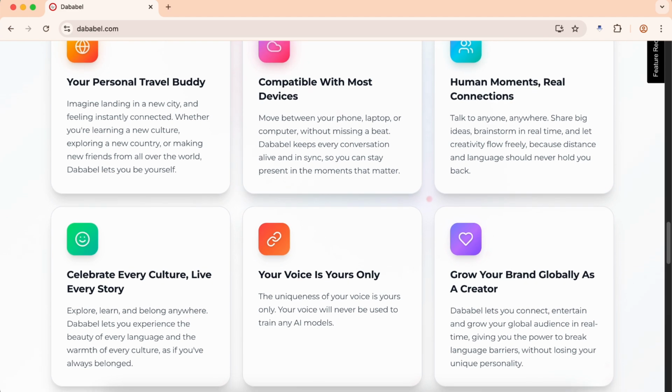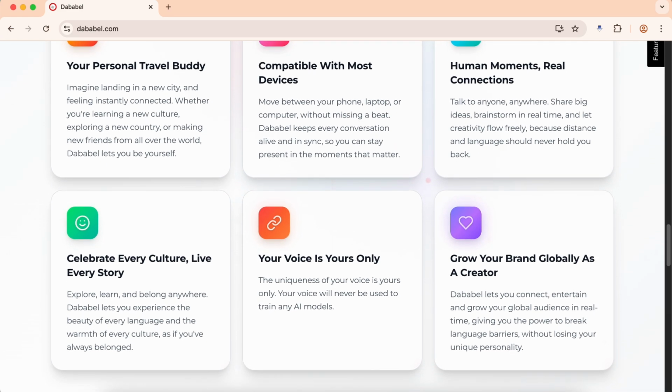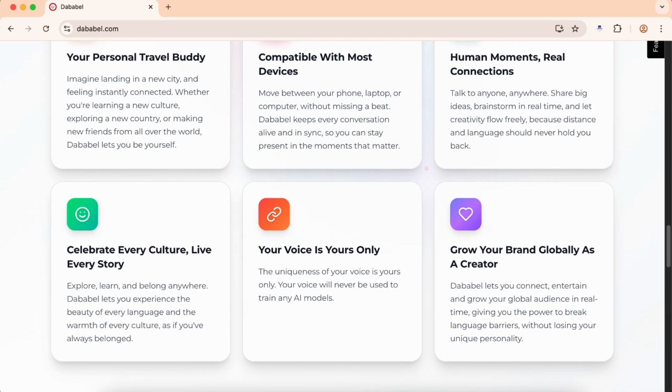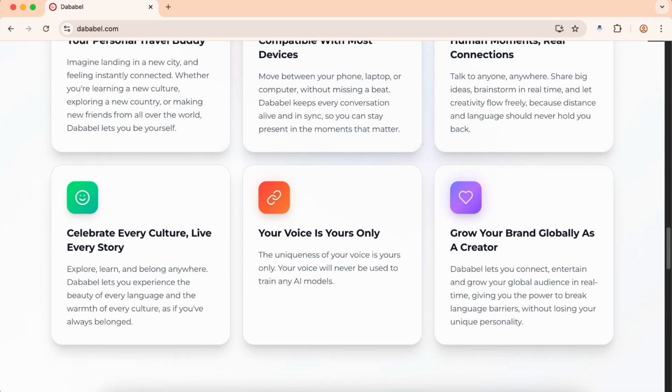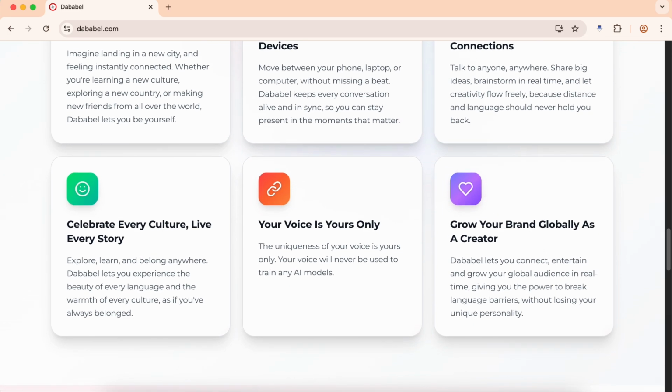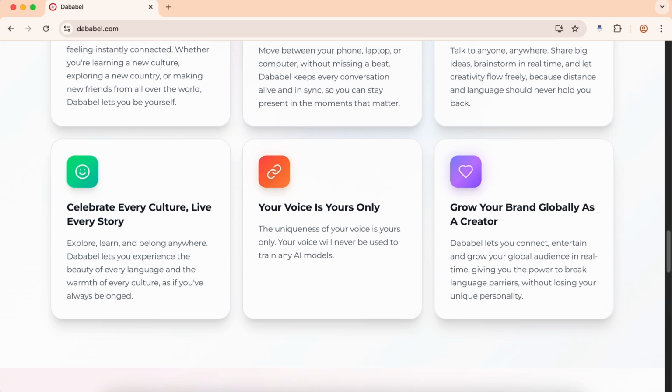The timing of Dababel's launch is particularly unfortunate. Quackity returned from nearly 3 years of absence to launch this app, building significant anticipation among his fan base. However, the execution has been so poor that it risks damaging his reputation and credibility for future projects.